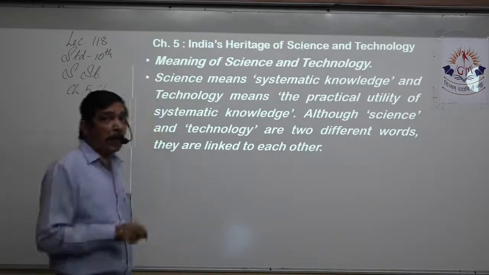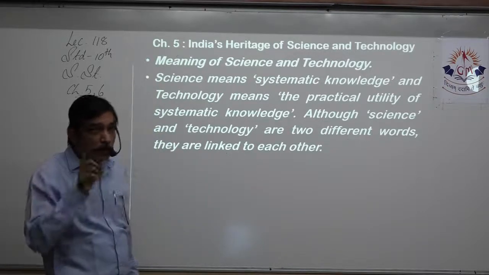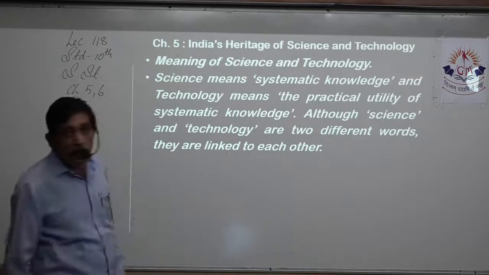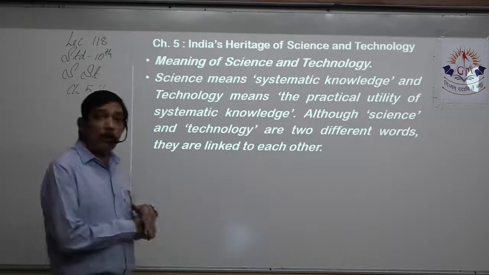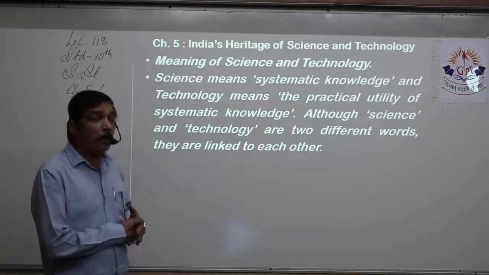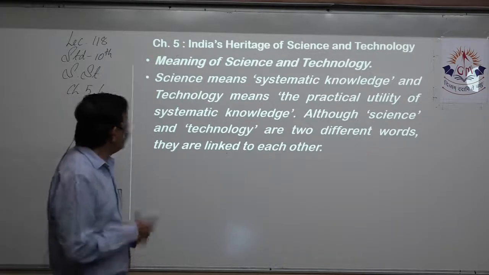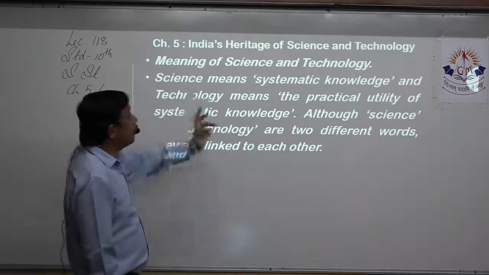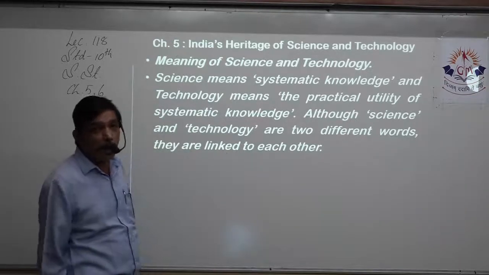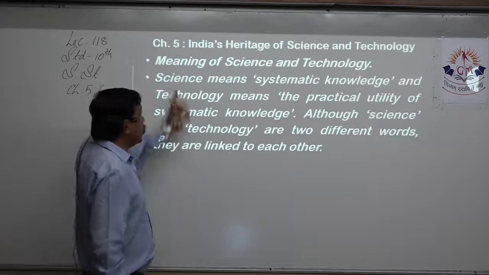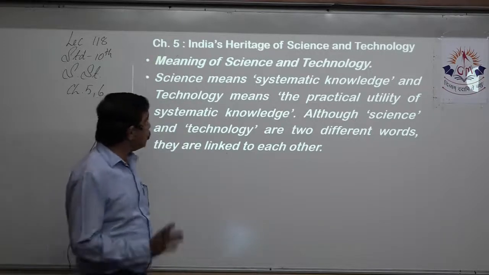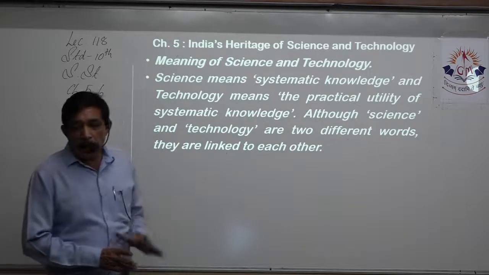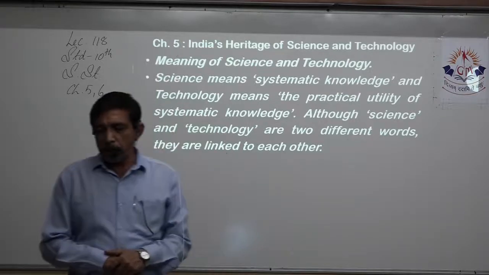This is a one-liner. What is the meaning of science? What is the meaning of technology? So you should be knowing this one properly. Or it can be a true or false also, or a one-liner, or fill in the blanks also. So this particular question, meaning of science and technology, is very important, and you have got to learn it properly. Science means systematic knowledge, technology means practical utility of systematic knowledge.